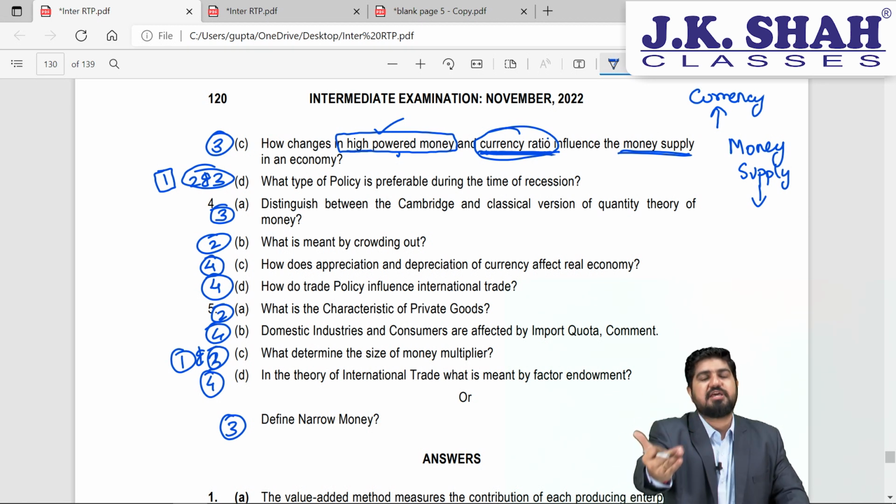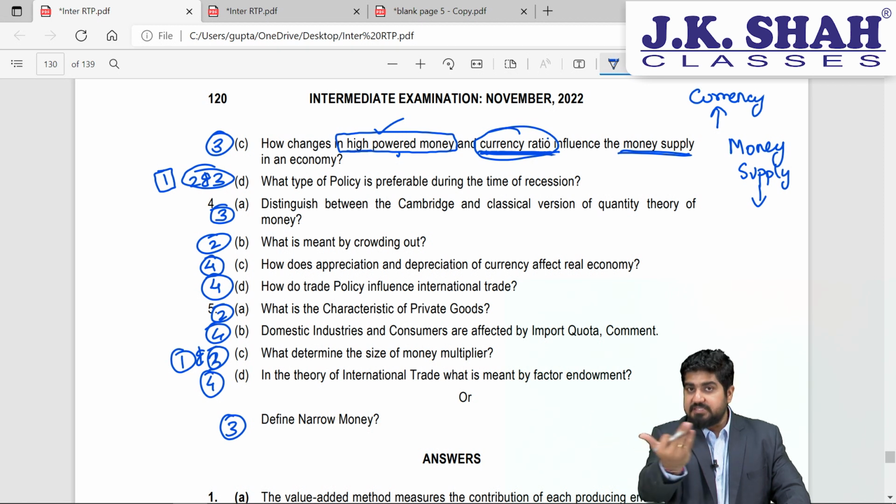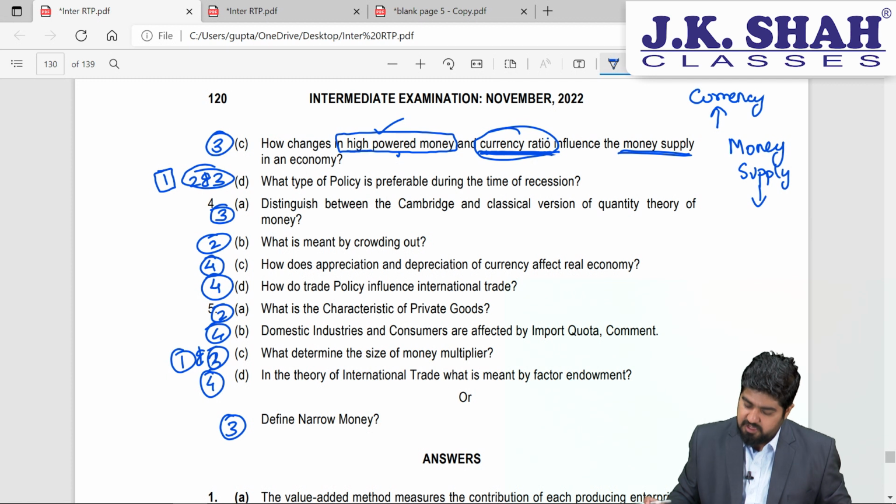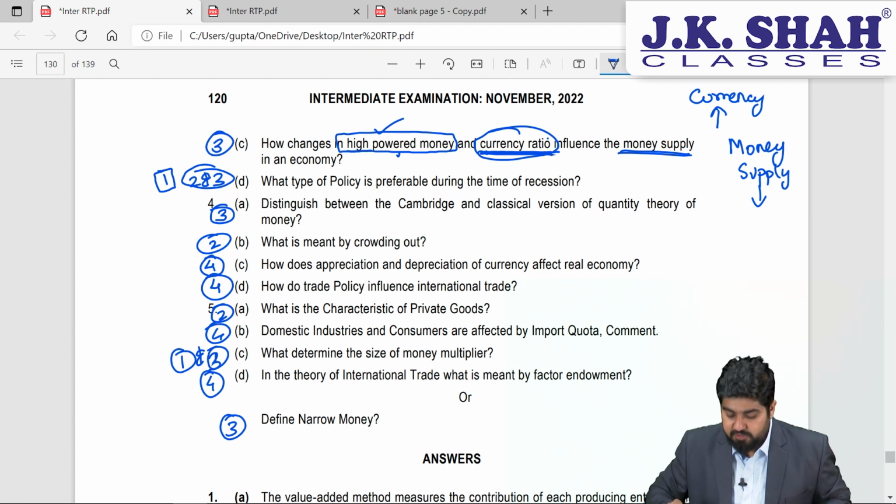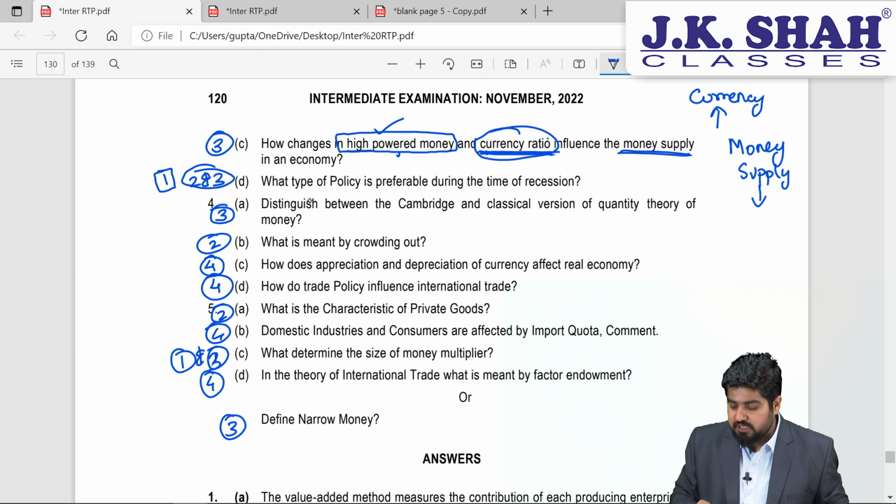If more loans are given in the market, that means there will be more money supply. So this is how currency ratio can influence our money supply. Question number D of the third question, the last question here. What type of policy is preferable during the time of recession?